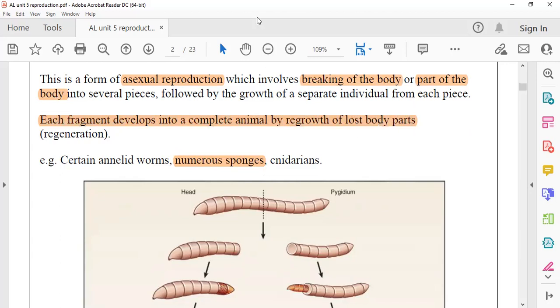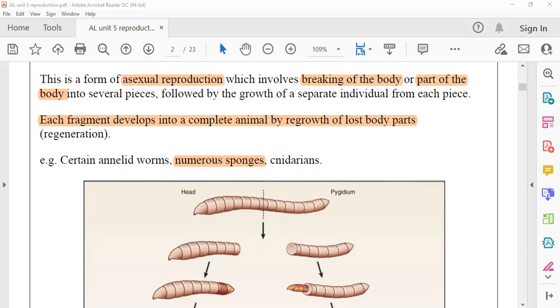Now I'll tell you a simple example. It is also a fragmentation. I can see it in the echinodermata. In the starfish you can see fragmentation. We can call it regeneration also.